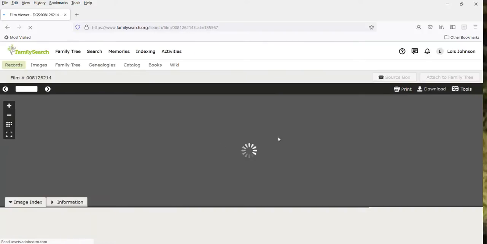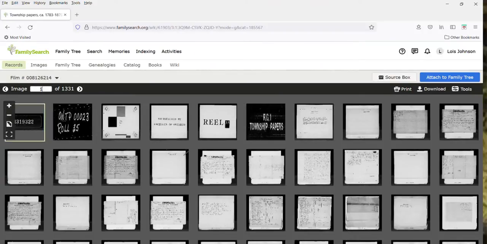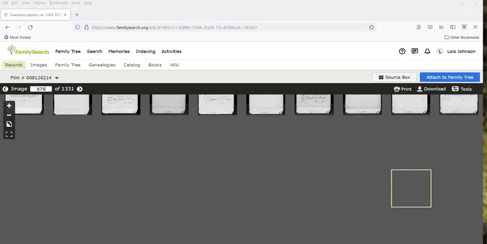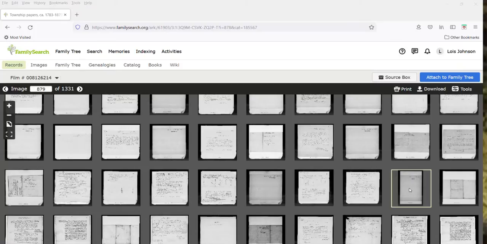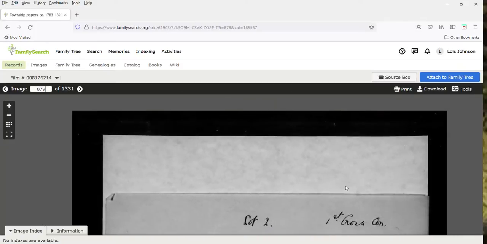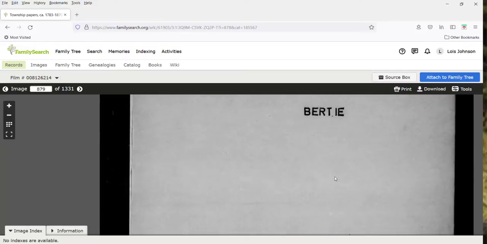So if I go back into the reel and I'm going to put 879 in here, I want to go to page 879 and I'm going to hit the enter key. So I'm going to open this up. And again, let's just look at the bottom here. Okay, so it says Birdie, so we're good.